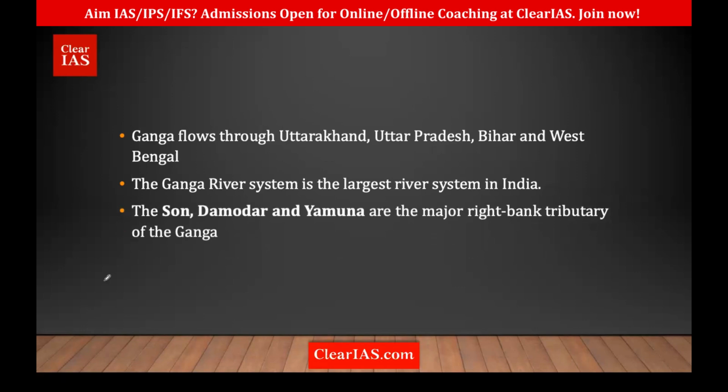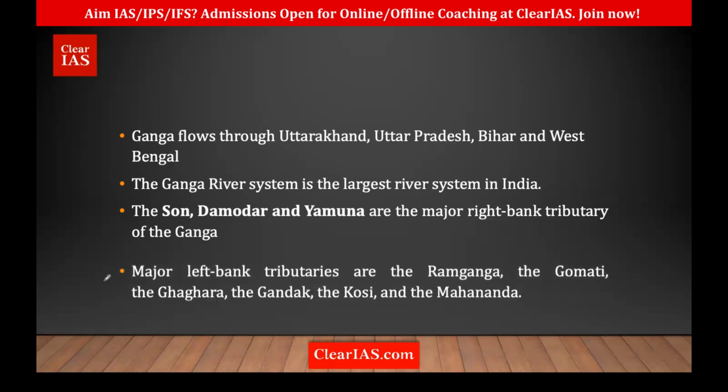Then you must also know the tributaries. Other than the initial ones we spoke about, which was about the origin, all the rivers from the origin and how it becomes Ganga, further down we have other tributaries as well. Who are they? We're talking about the right bank tributaries of Ganga. We have Yamuna, the most important one, and then other rivers such as Son and Damodar. These two are also very important.